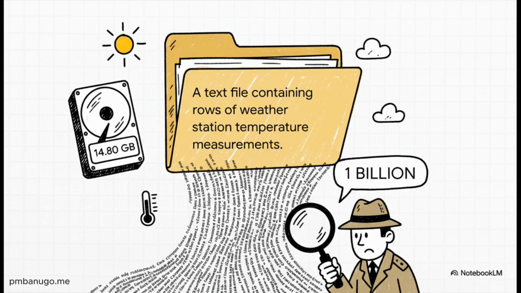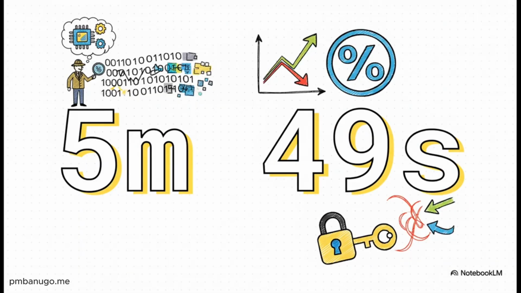The mission sounded simple enough. Read the file, and for each weather station, figure out the min, mean, and max temperature. Simple, right? Yeah, not so much. So how long did my first, my simple Node.js script take? 5 minutes and 49 seconds.